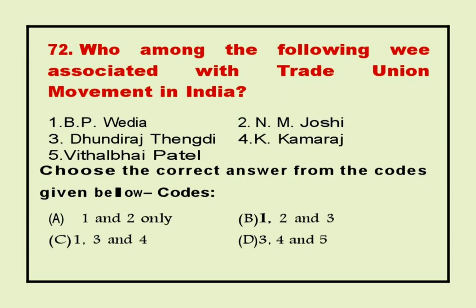72. Who among the following were associated with the trade union movement in India? 1. B.P. Wadia. 2. N.M. Joshi. 3. Dattopant Thengadi. 4. K. Kamath. 5. Vithalbhai Patel. Choose the correct answer from the codes given below. Answer B. 1, 2 and 3.